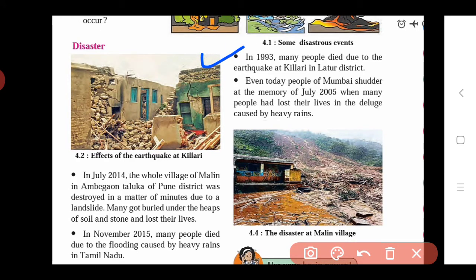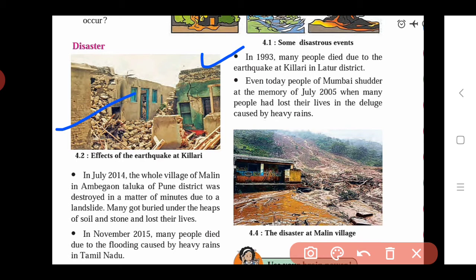In 1993 many people died due to the earthquake at Killari in Latur district. If we see this image, this is the effect of this earthquake which occurred at Killari in the year 1993.